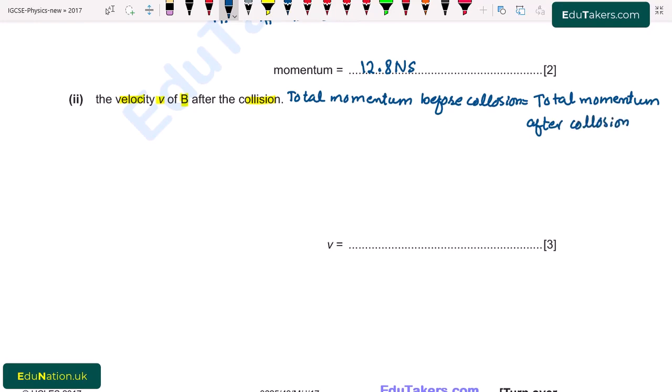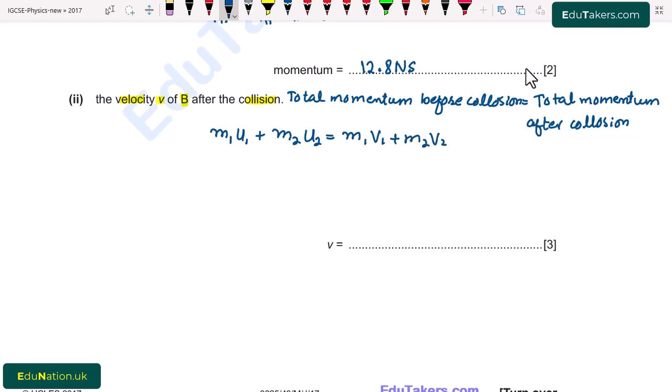In this system we have two masses A and B. So I write here before collision, the total momentum is the sum of momentum of block A and B. It will be M1 U1. This is for first block, and M2 U2, which is for second block. And after the collision, the momentum will be M1 V1 plus M2 V2.